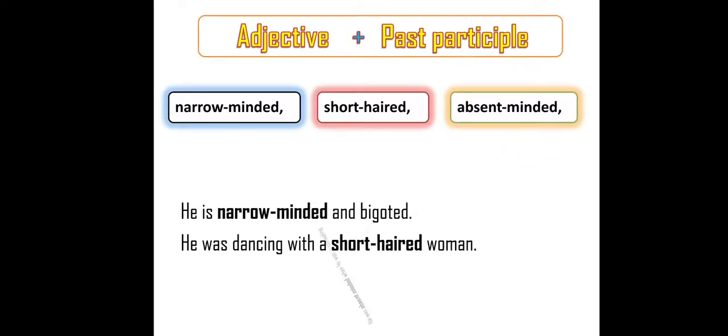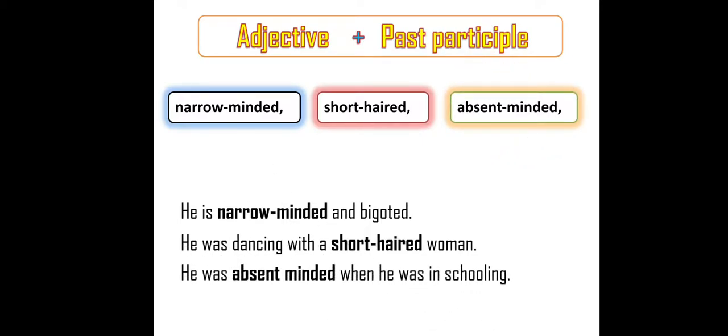Absent minded. He was absent minded when he was in schooling. Who was absent minded? He. So, he is a pronoun. So, here he is described with the help of the compound adjective absent minded. Sorry, I forgot to put a hyphen in between the two. Please ignore. So, you just imagine that the hyphen is there. Absent hyphen minded. Sorry, compound adjective.